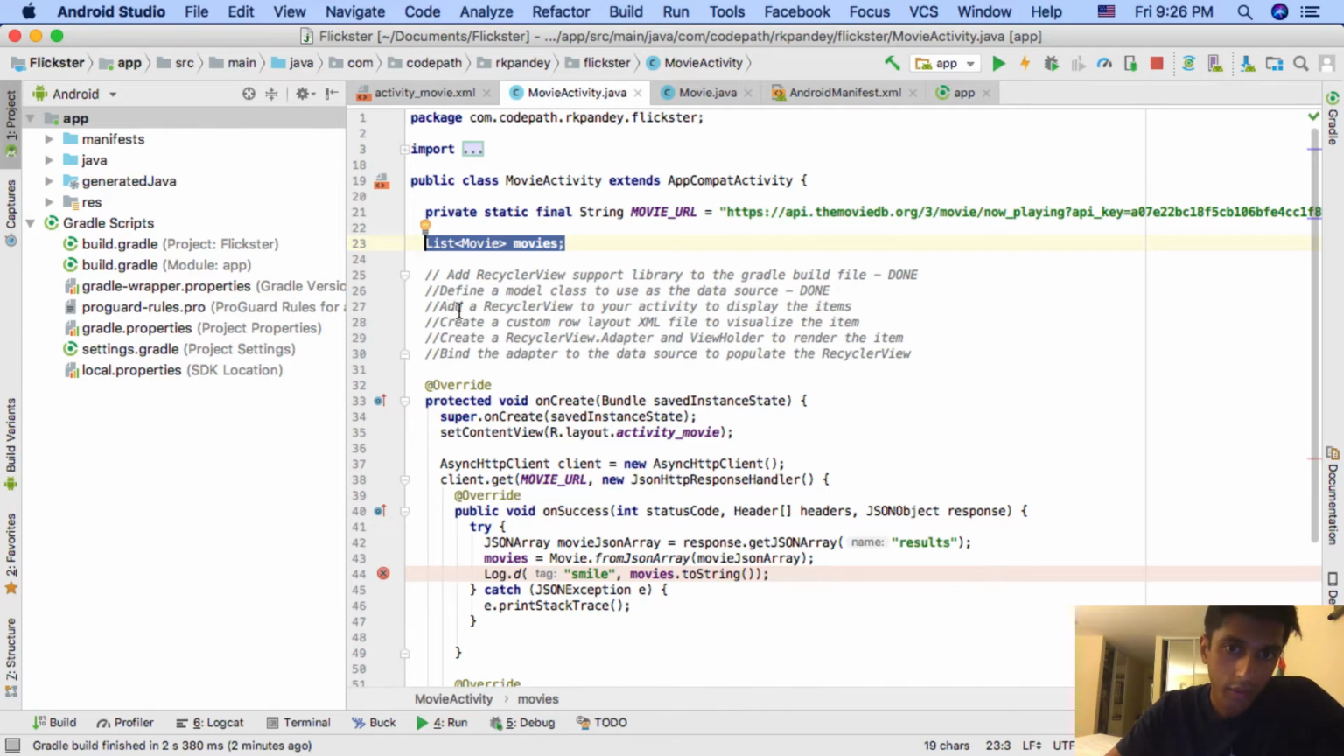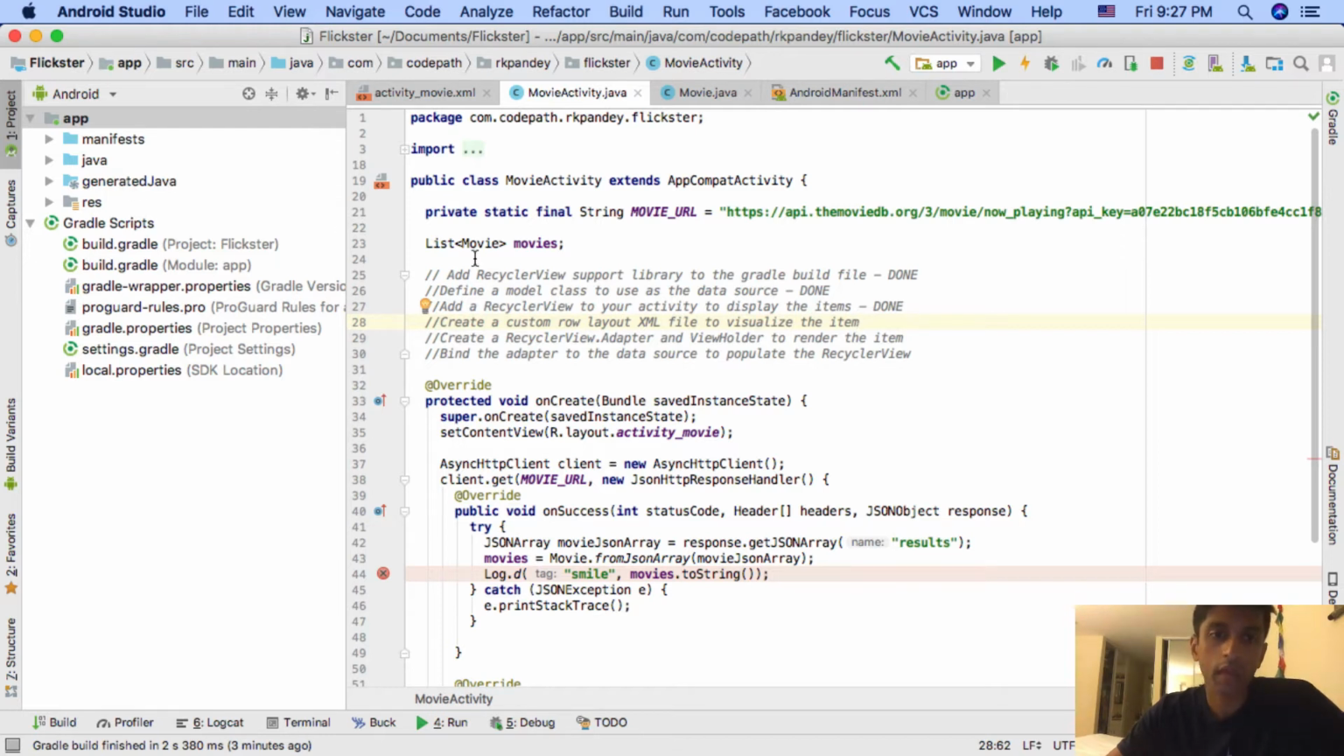Add a recycler view to your activity to display the item. So that we just did, right? We just dragged and dropped the recycler view into our main XML, into our main view. So we've made really good progress. These next few steps are a bit longer, unfortunately, but we'll get through them. The next step is create a custom row layout XML file to visualize the item. So what we want to do here is create a new layout which will represent one row of the recycler view.